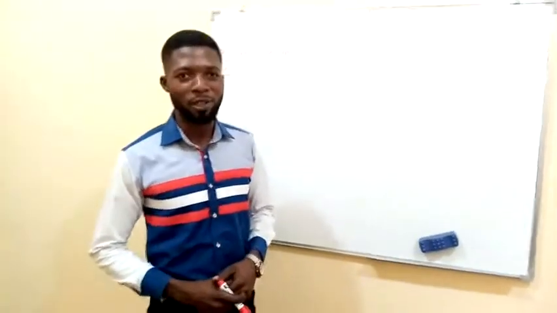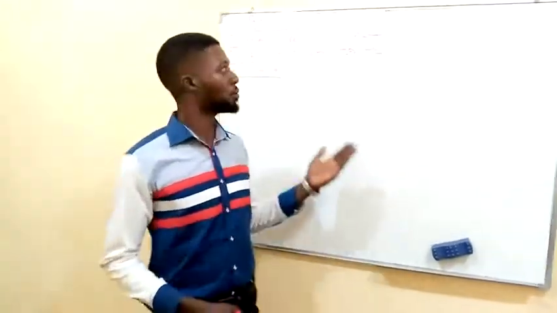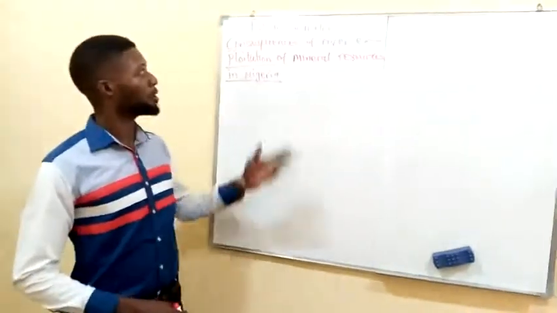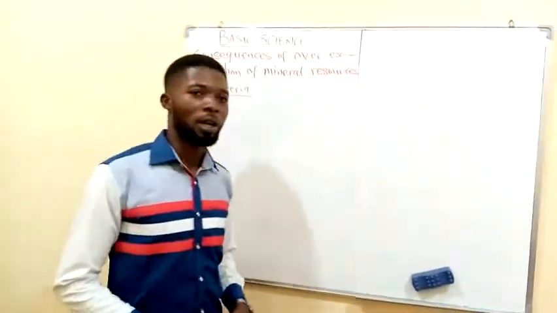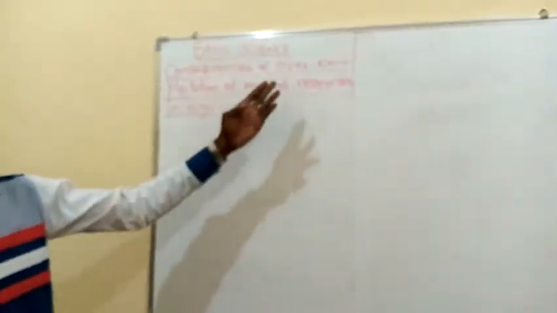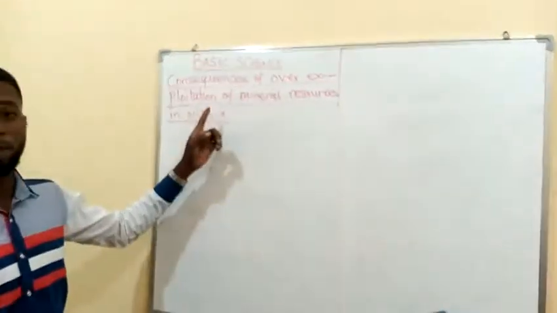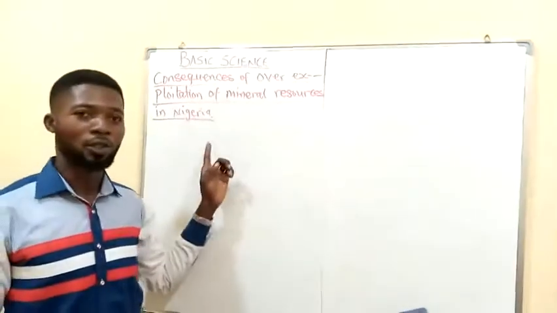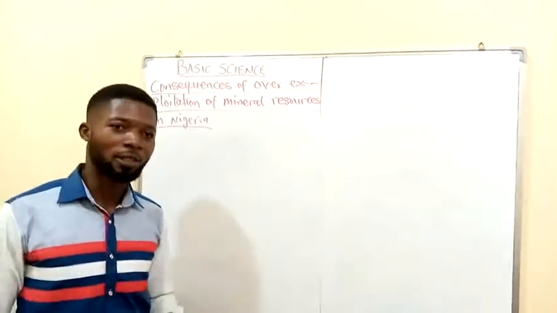Greetings to you all, pupils of grade 5. I remain your class teacher, Mr. Oga Joseph. Welcome to today's lesson on basic science. On basic science, we are going to be looking at the consequences of over-exploitation of mineral resources in Nigeria.